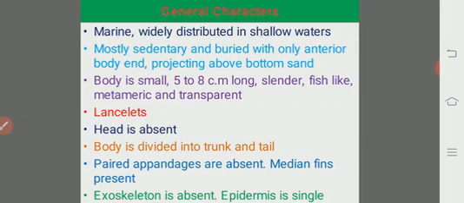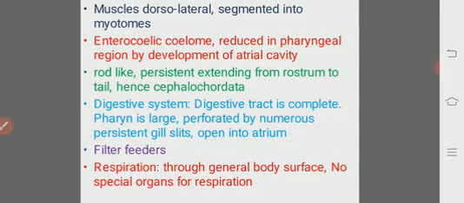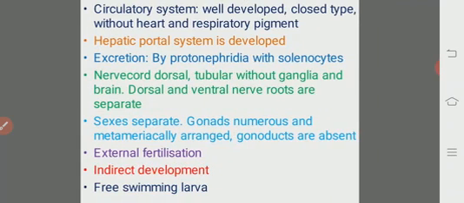Head is absent, paired appendages are absent, exoskeleton is absent, special kind of respiratory organs are absent, heart is absent, respiratory pigment is absent, brain is absent, neural ganglia are absent. All these are absent. It is a very, very simple form of chordates.